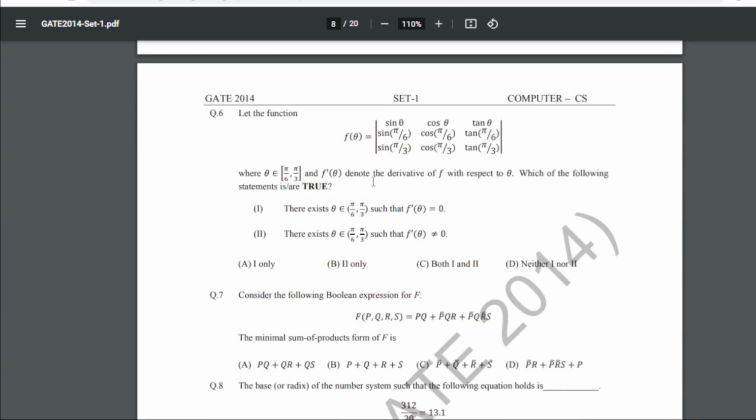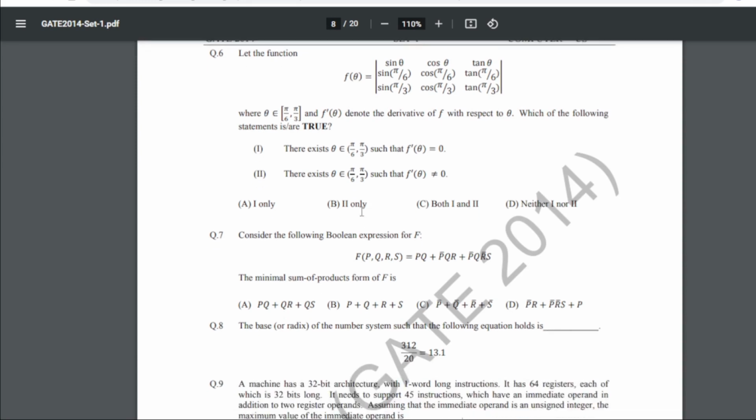Now 6 is, let the function be this one, where theta belongs to this, and f dash theta denotes the derivative of f with respect to theta. Which of the following statements is true? For question number 6, there are two statements given, and the answer for this is both 1 and 2 are true for this particular case.